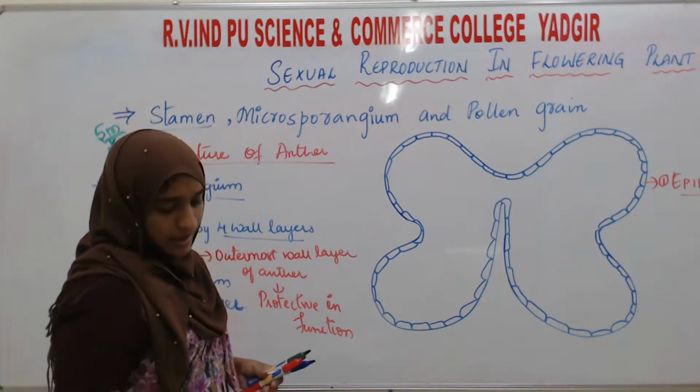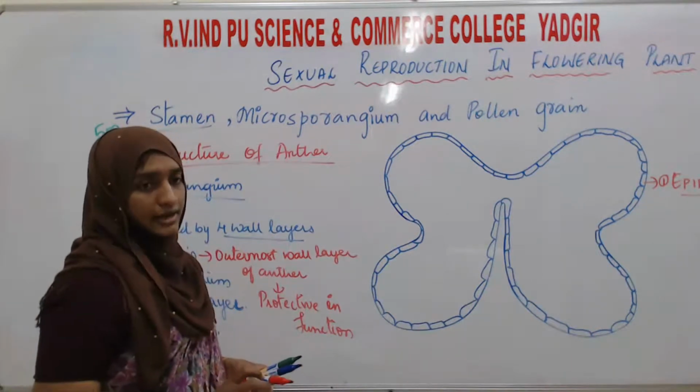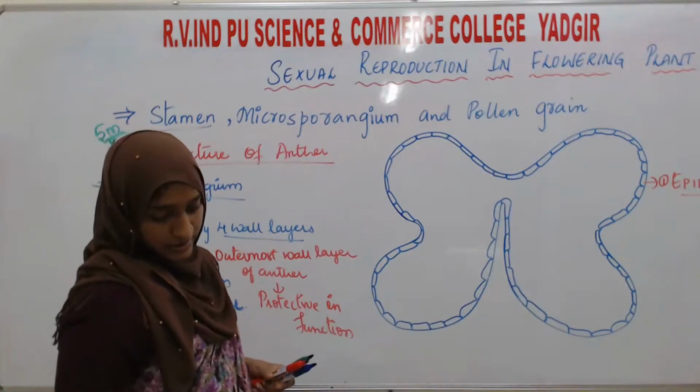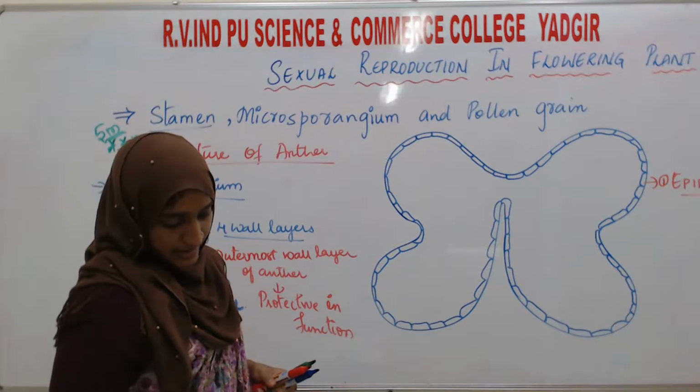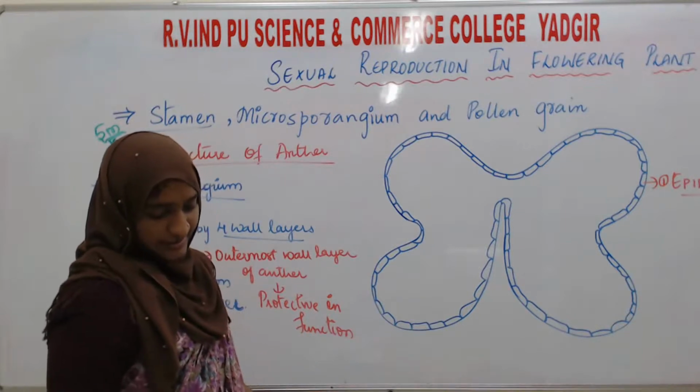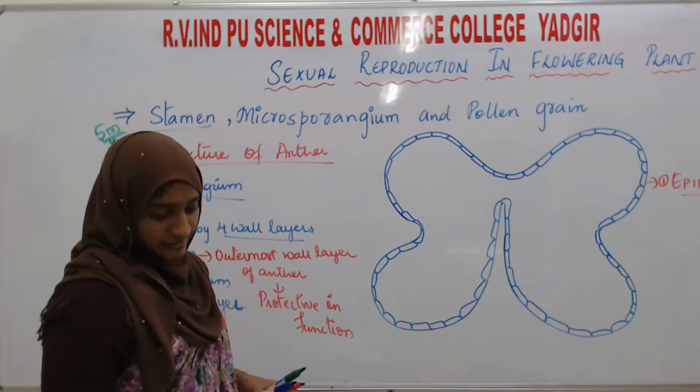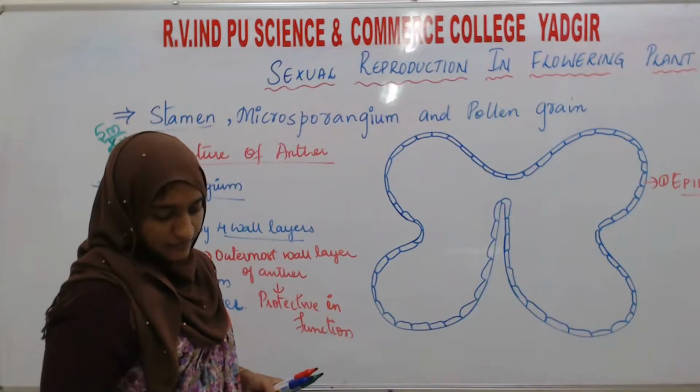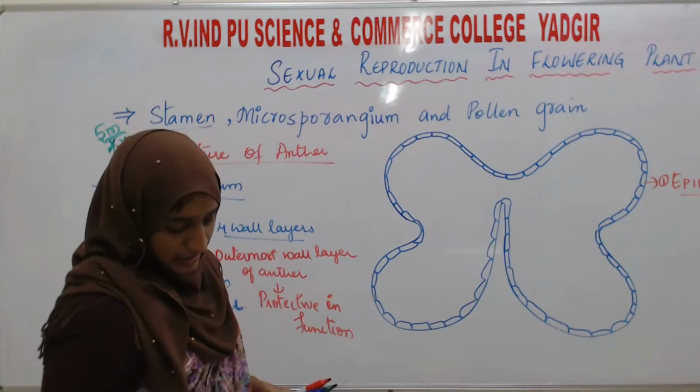Here the cells are radially and tangentially arranged. The cells have characteristic thickening bands, the presence of fibrous bands, and differential expansion of inner and tangential walls.